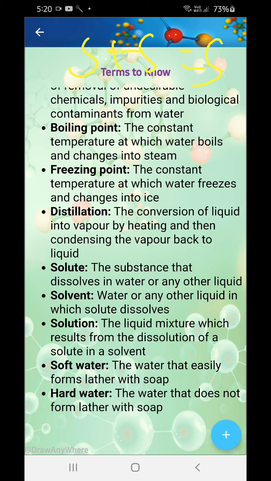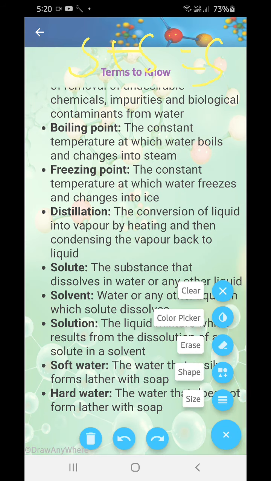Now what is hard water and soft water? Soft water is water that forms lather with soap easily, and hard water is water that does not form lather with soap easily. Okay.